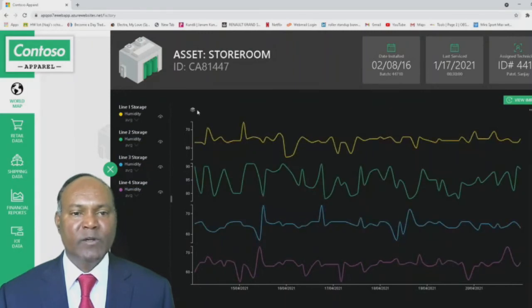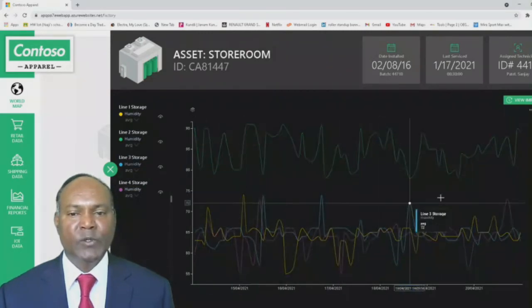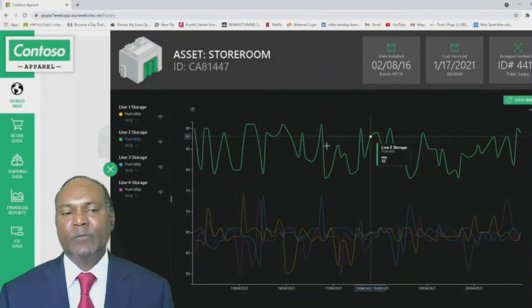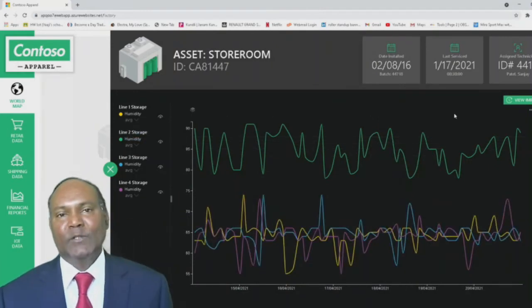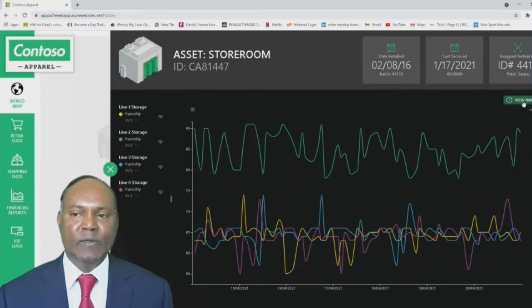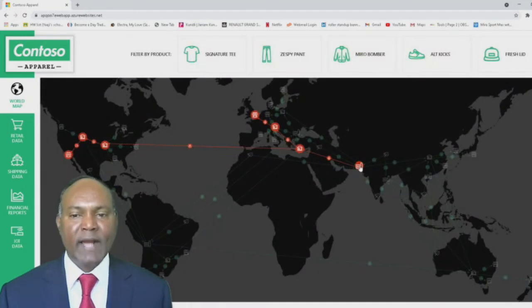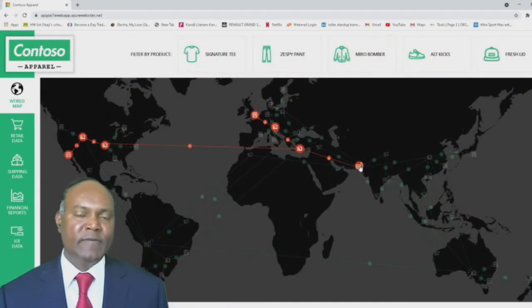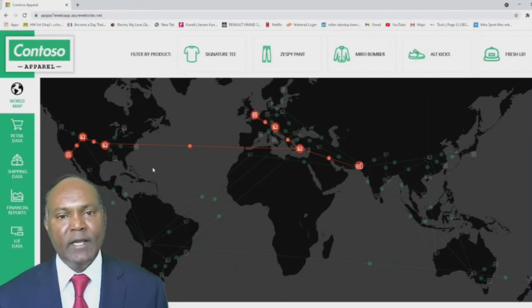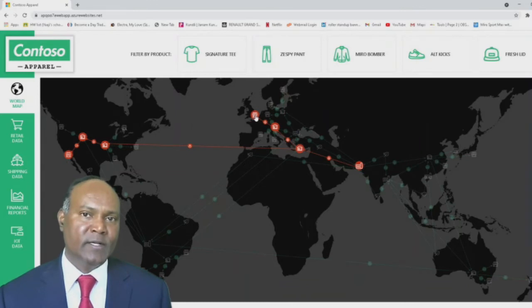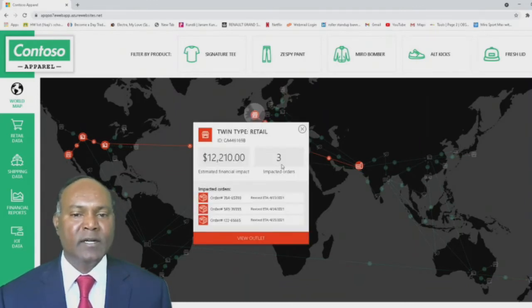We want to see the level 2 storage, what exactly is the issue. We can see high humidity levels are reported on line 2 storage. This is an anomaly, so this impact has to be mitigated. If we see the impact, the factory in Asia, when it is supplying the t-shirts, is impacting the outlet in California and an outlet in London as well.